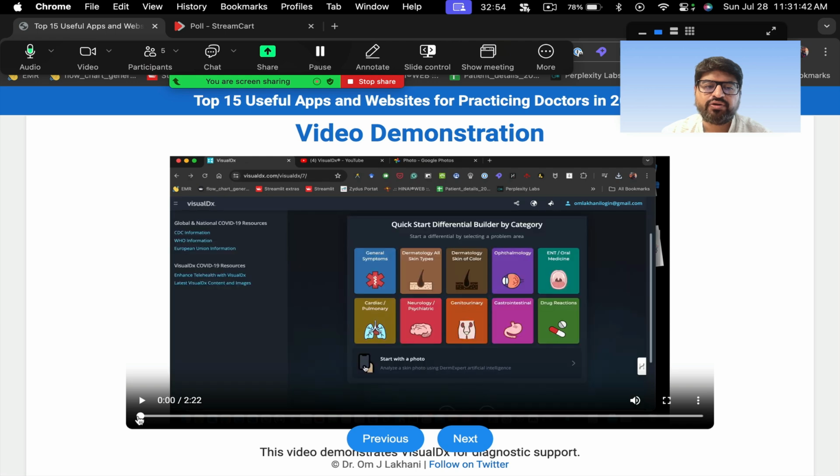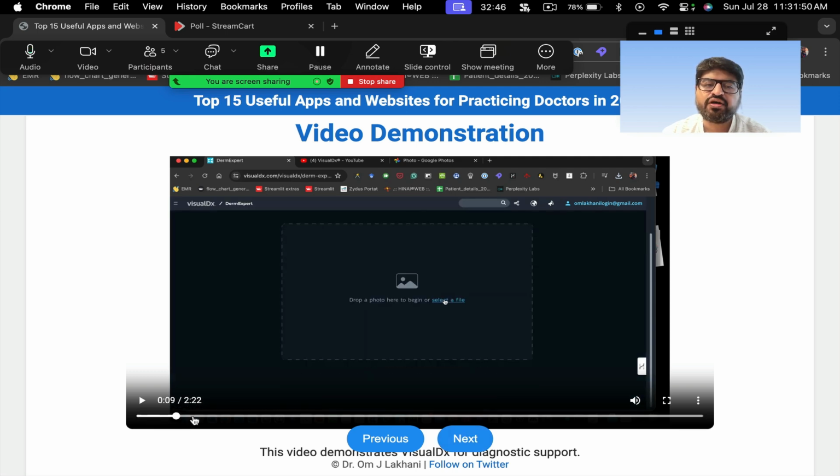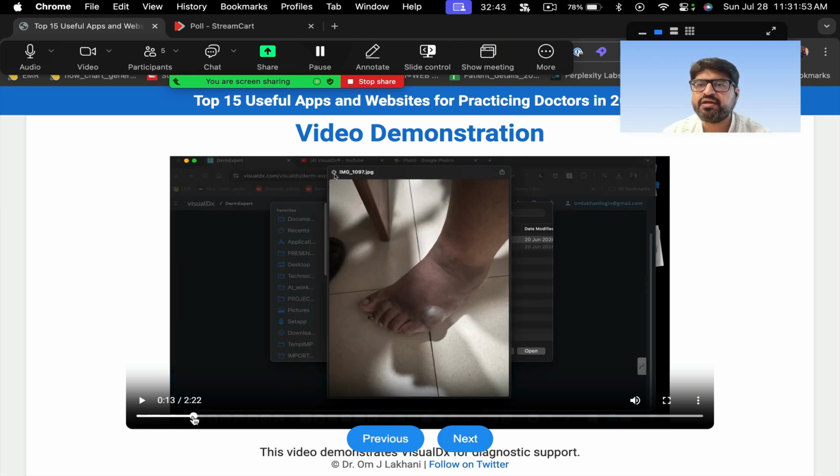There are other ways also. I mean, you can use it for other things. You can use it for general symptoms, for ophthalmology, ENT, oral medicine also. But the majority is focused on dermatology. It's more of a dermatology app because, naturally, visual cues are mainly with dermatology. But then there are other things also. So it's a very comprehensive thing.